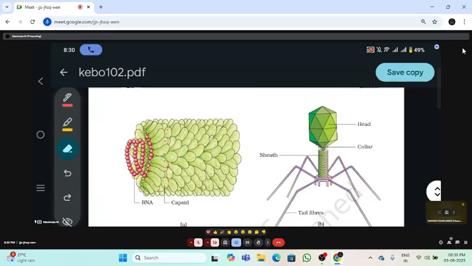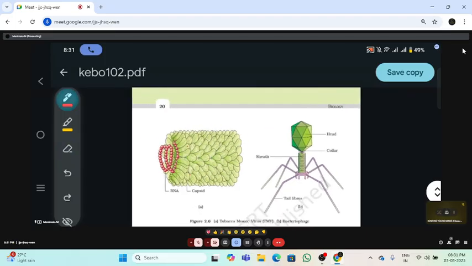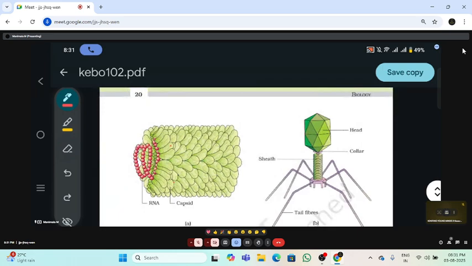Now, the capsomere arrangement I told. In TMV, how are the capsomeres arranged? The protein subunits are arranged helically, very good, helical symmetry.